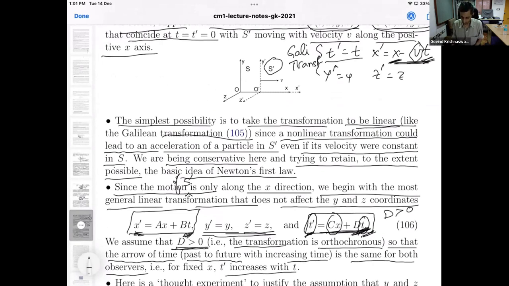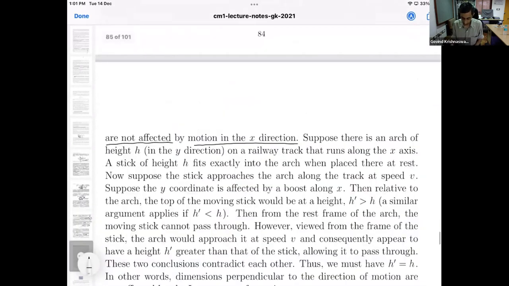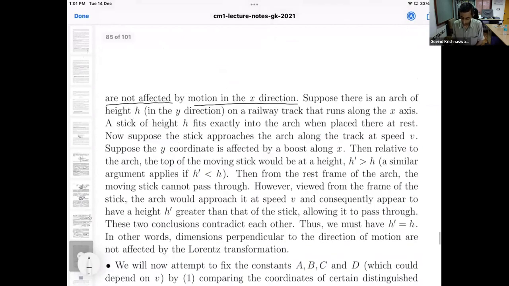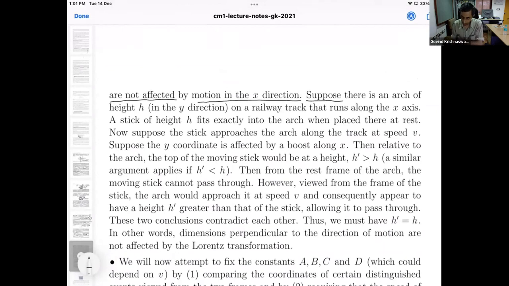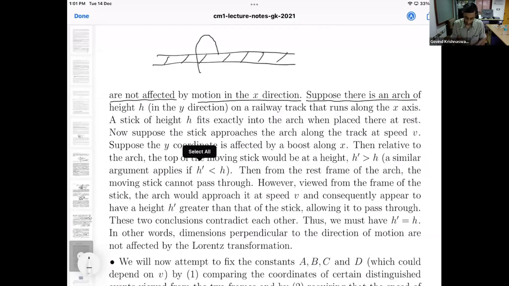Let me come to this thought experiment. Suppose there is an arch. There is a railway line here, and there is an arch here. This railway line runs along the x-axis. Let us suppose an arch of height h along the railway line in the y direction.